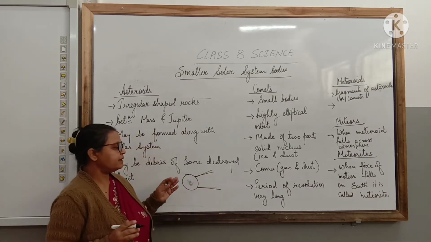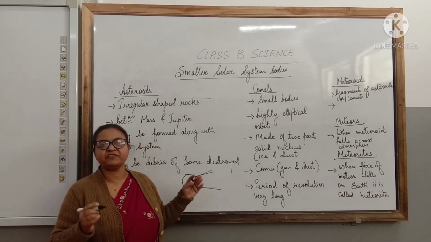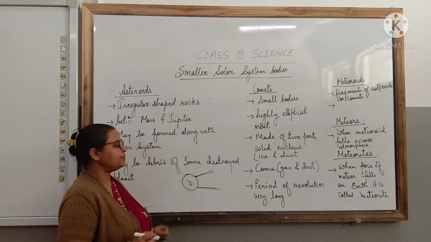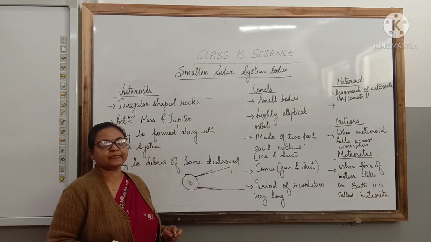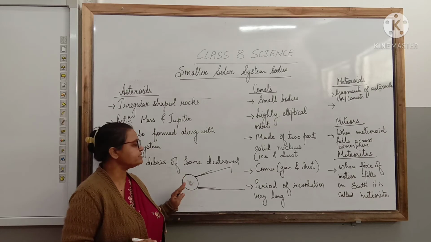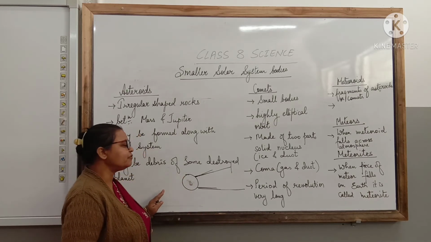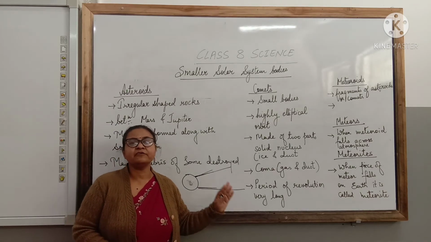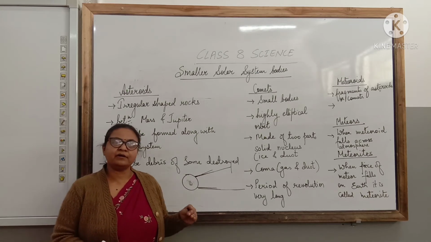When it comes in front of the sun, when it faces the sun or is nearer to the sun, at that time the coma extends like a tail and shines, and because of that it is called the tailed star. The period of revolution, as I said, is very long. Many comets have been identified so far and they have been named also.